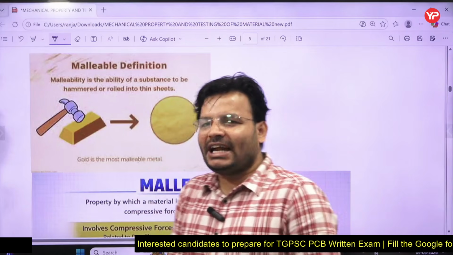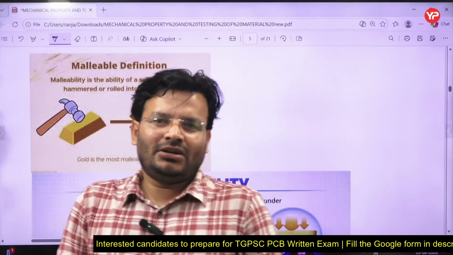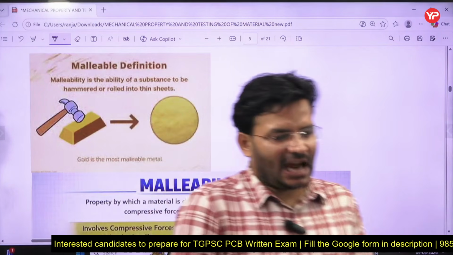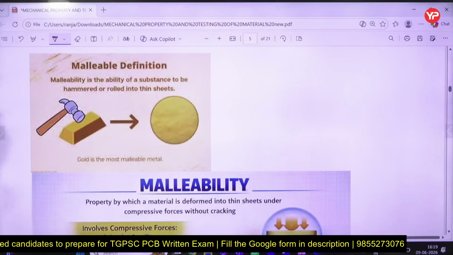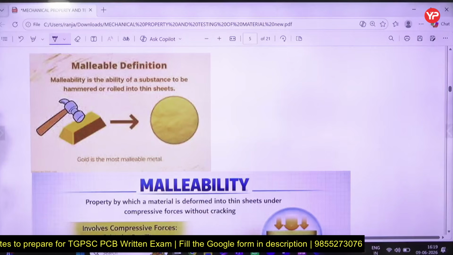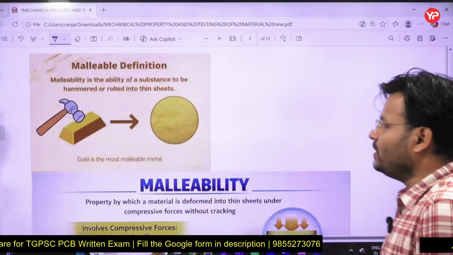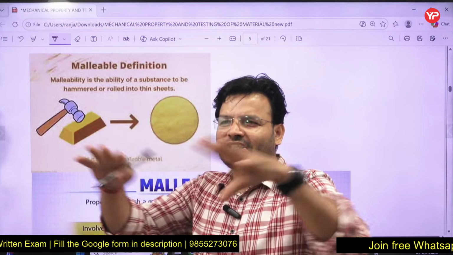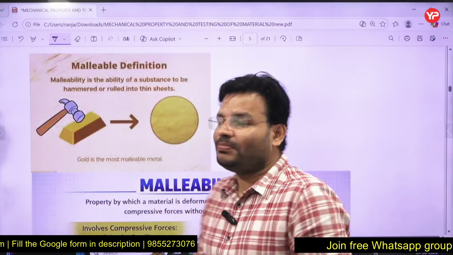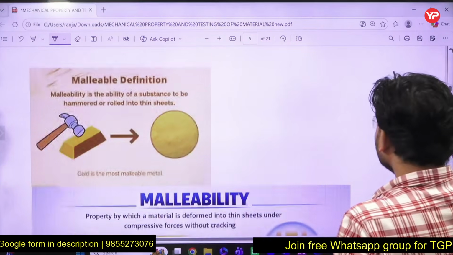So malleability is that property of material because of which it is capable of being converted into the form of a sheet. If you have to convert anything into a sheet, it must have high malleability.